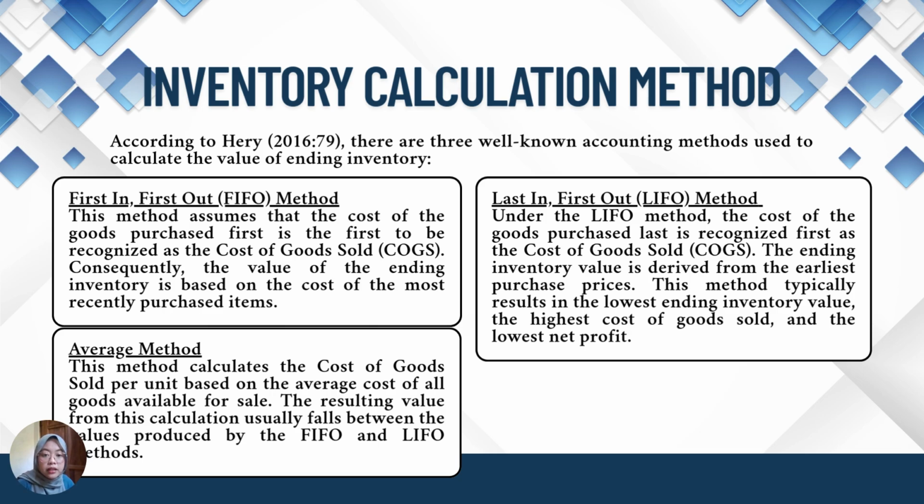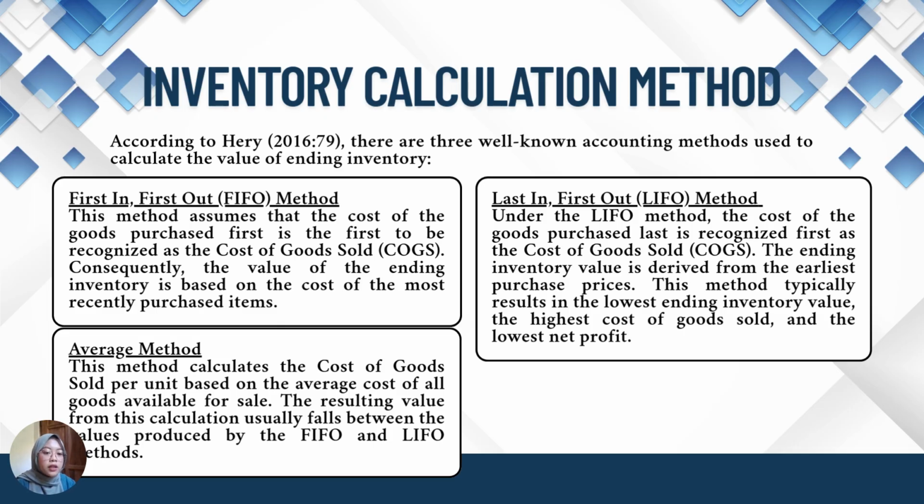The next is the last in, first out or LIFO method. Under the LIFO method, the cost of the goods purchased last is recognized first as the cost of goods sold. The ending inventory value is derived from the earliest purchase price. This method typically results in the lowest ending inventory value, the highest cost of goods sold, and the lowest net profit.